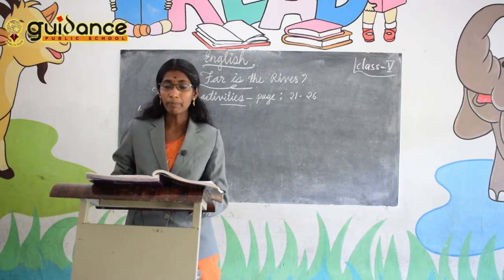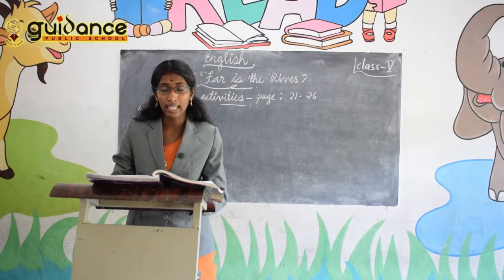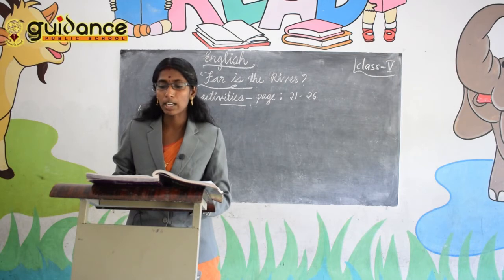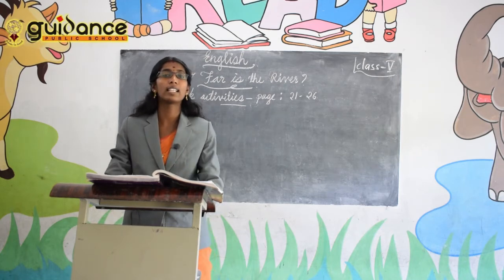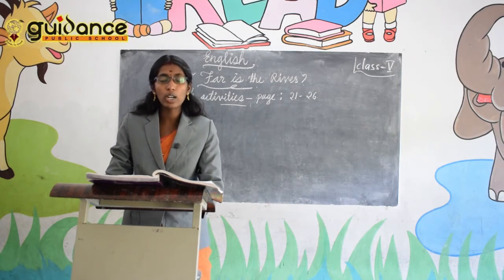Then, fifth one: if someone had been with him, he would not have faltered. Options: A, if he had someone with him, he would not have stopped or hesitated. Or option B, though he was alone, he was not tired or discouraged. And the same, he imagined someone was with him and felt encouraged. So which one is correct for that? If someone had been with him, he would not have faltered.